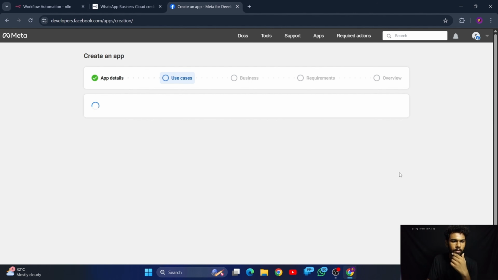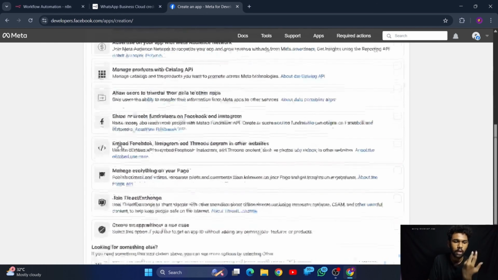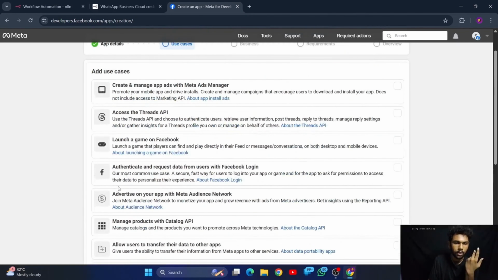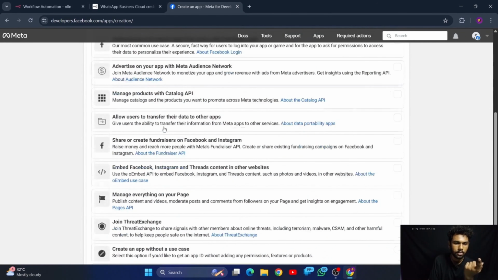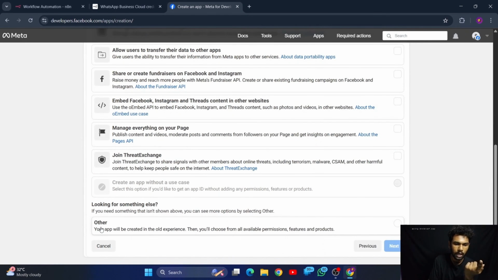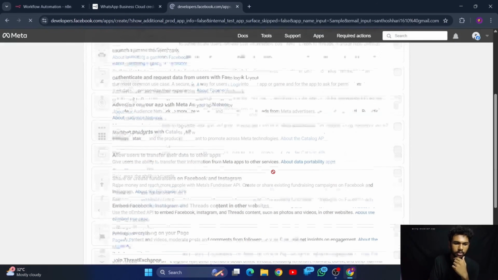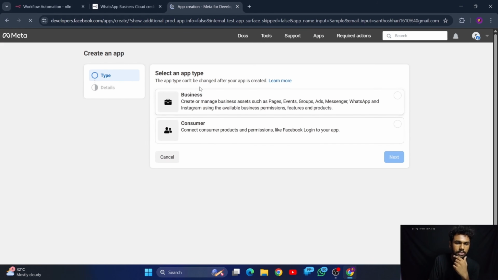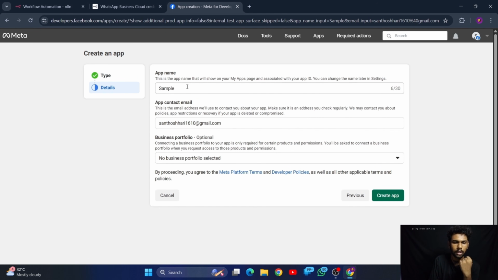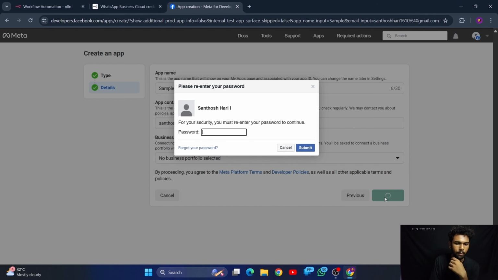So press next. Then use cases, what we are actually gonna use. What we are trying to implement here is not in this section, so give me other, then proceed to next. Then on this page it will ask what your purpose is. We are going to use it for a business use case. Let me click that one and it will redirect you to this page. This one is optional, business portfolio, so you don't even have to give it here. Let me give create app.